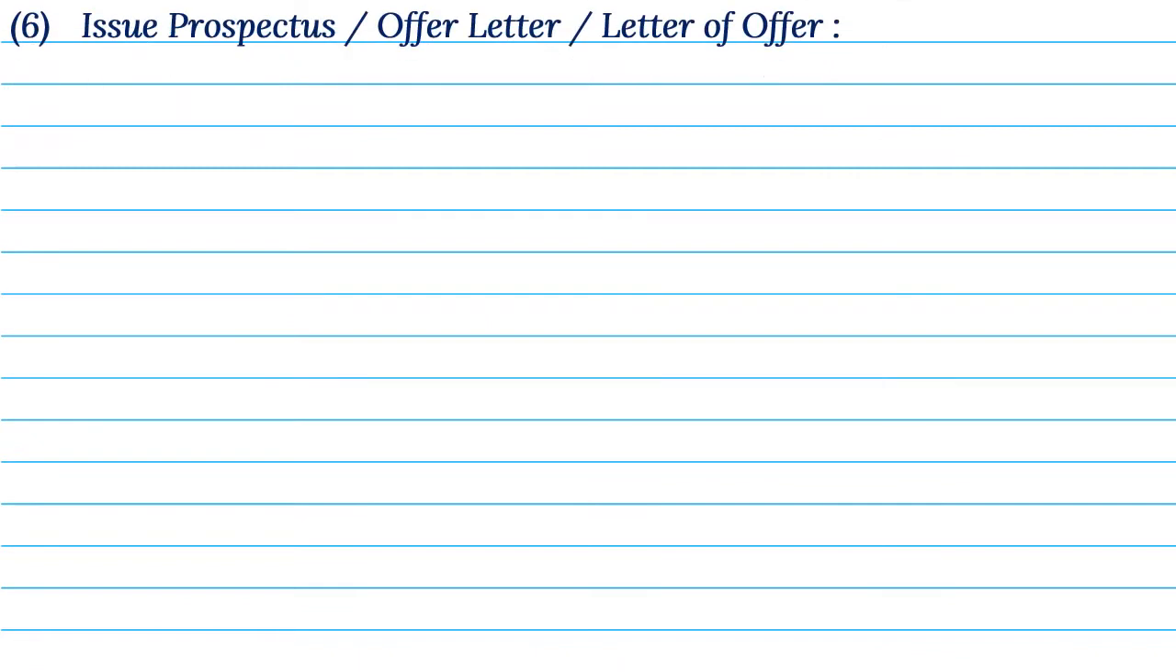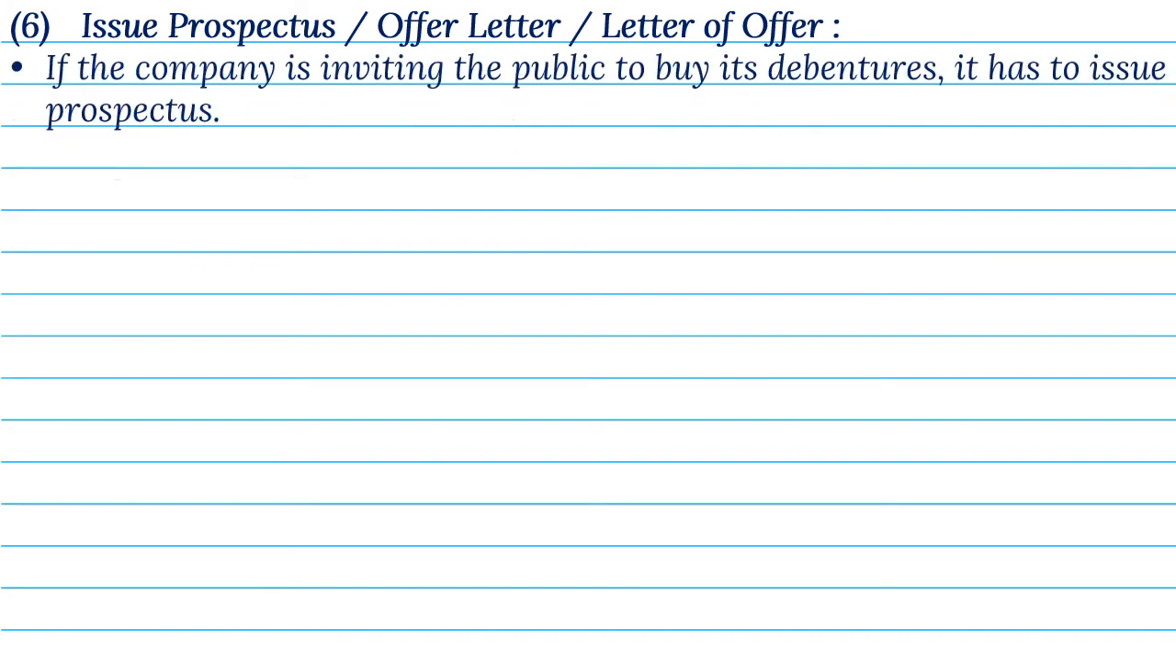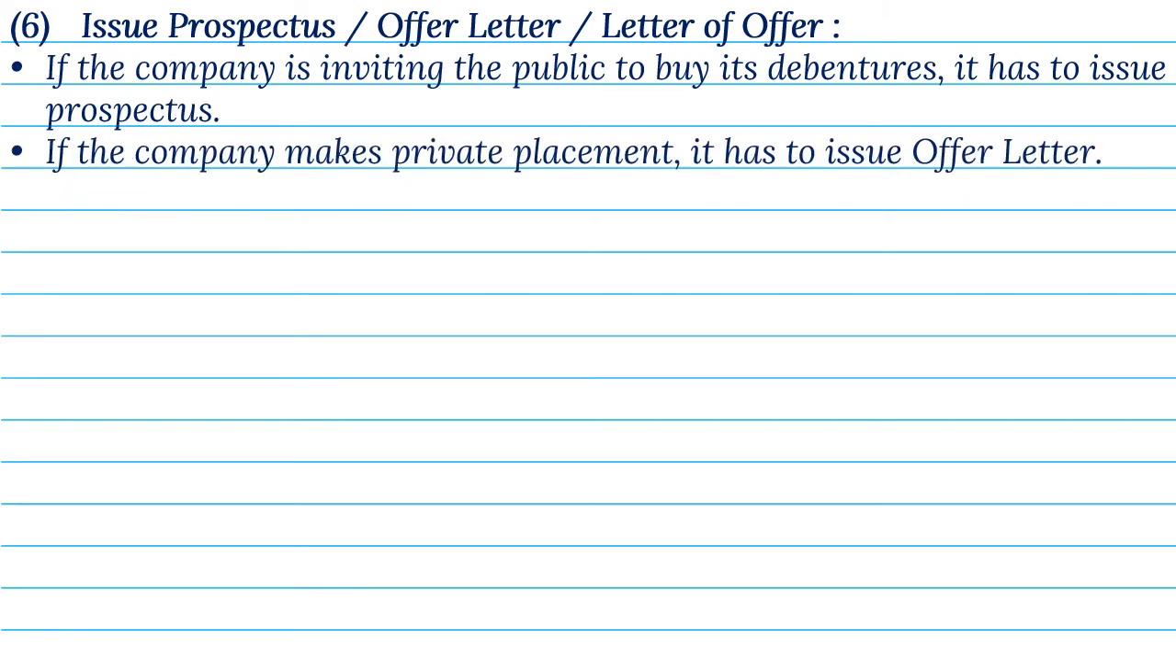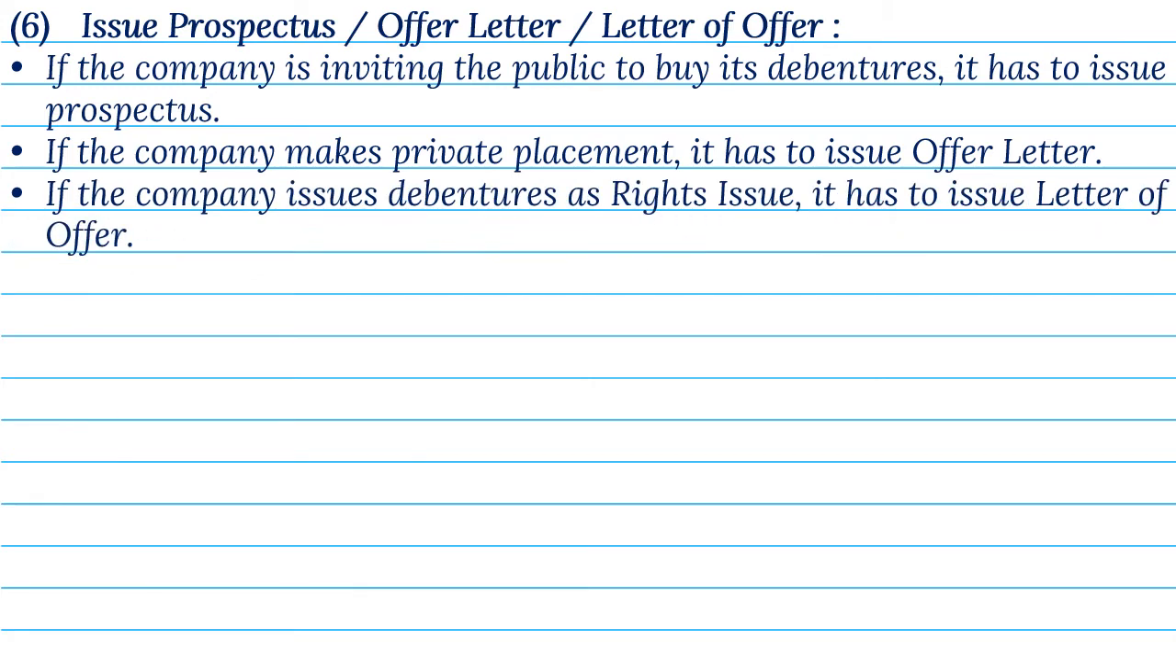6. Issue prospectus, or offer letter, or letter of offer. If the company is inviting the public, to buy its debentures, it has to issue prospectus. If the company makes private placement, it has to issue offer letter. If the company issues debentures, as rights issue, it has to issue letter of offer.